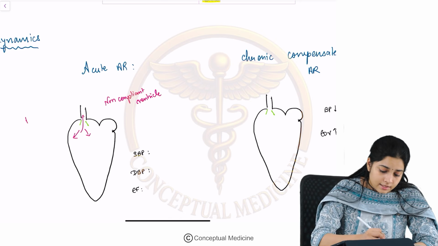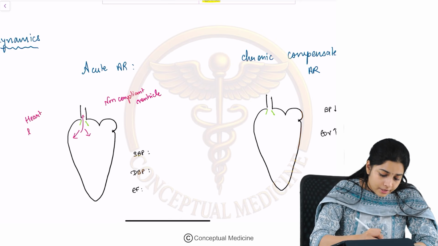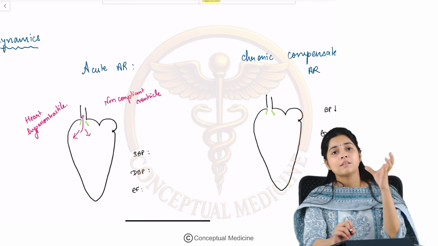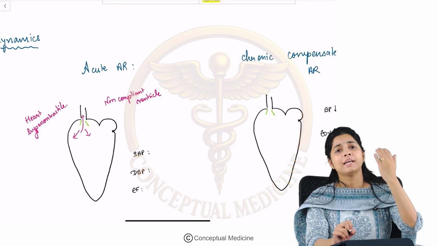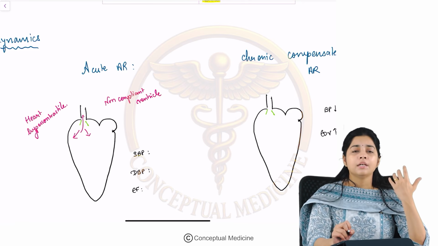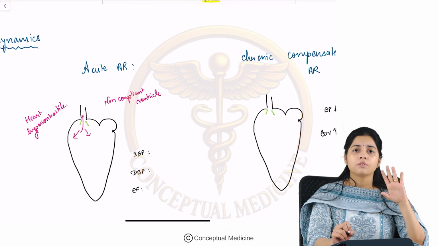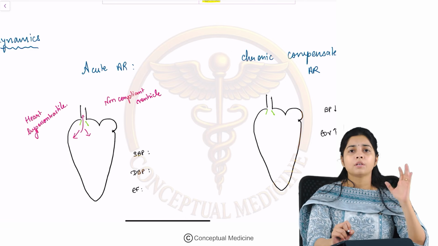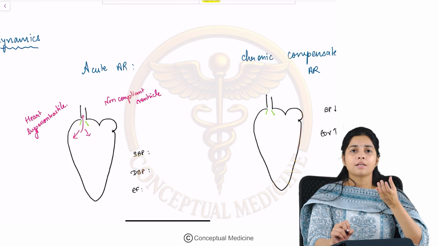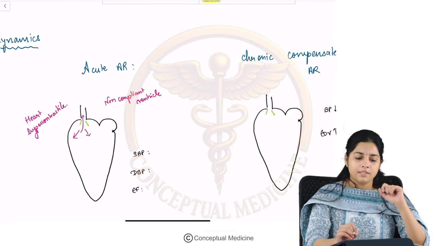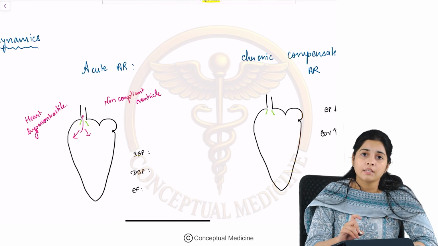Now, but what happens is that the heart becomes hypercontractile. Why? Because it gets a huge volume of blood. Whatever blood goes forward, there is a backward flow or a regurgitation back to the LV. So, the volume increases, and as a result of the Frank-Starling law, the contraction also increases. So, the heart becomes hypercontractile, right?